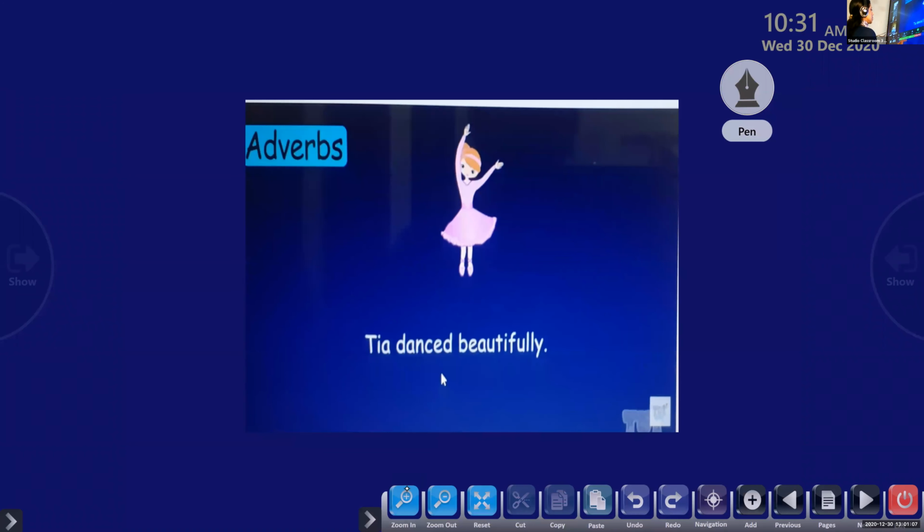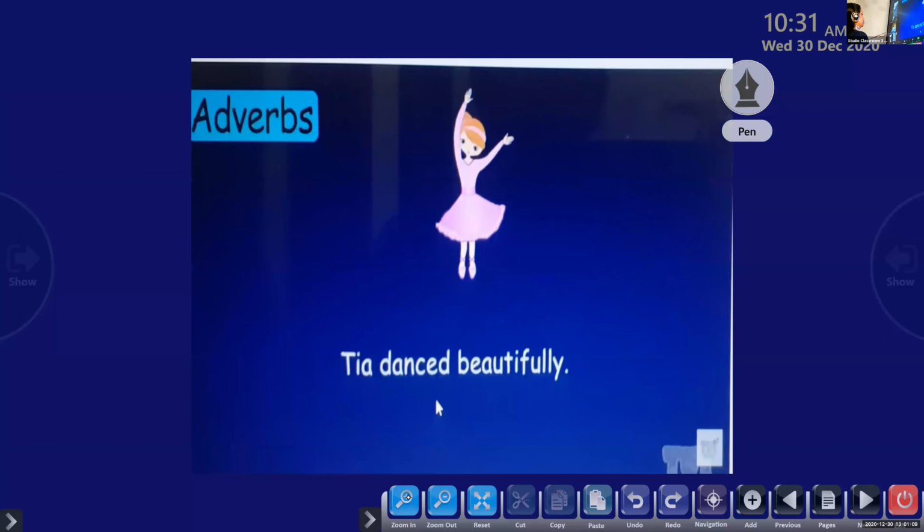You can see this. All of you look at the slide. You can see a girl dancing. The name of the girl is Thea. So Thea danced beautifully. So beautifully is the adverb in the sentence. Beautifully describes the verb danced. Is that clear? As I've already told you, adverbs describe a verb. So beautifully describes the verb dance.